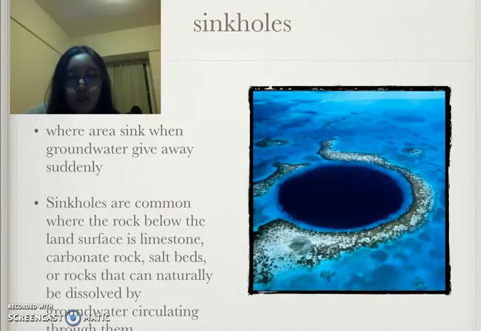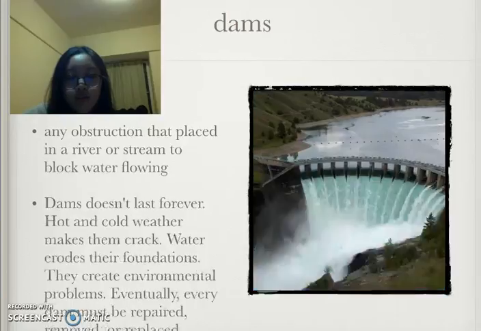Sinkholes are areas that sink where the ground gives way suddenly. Sinkholes are common where the rock below the land surface is limestone, carbonate rock, salt beds, or rocks that can naturally be dissolved by groundwater circulating through them.